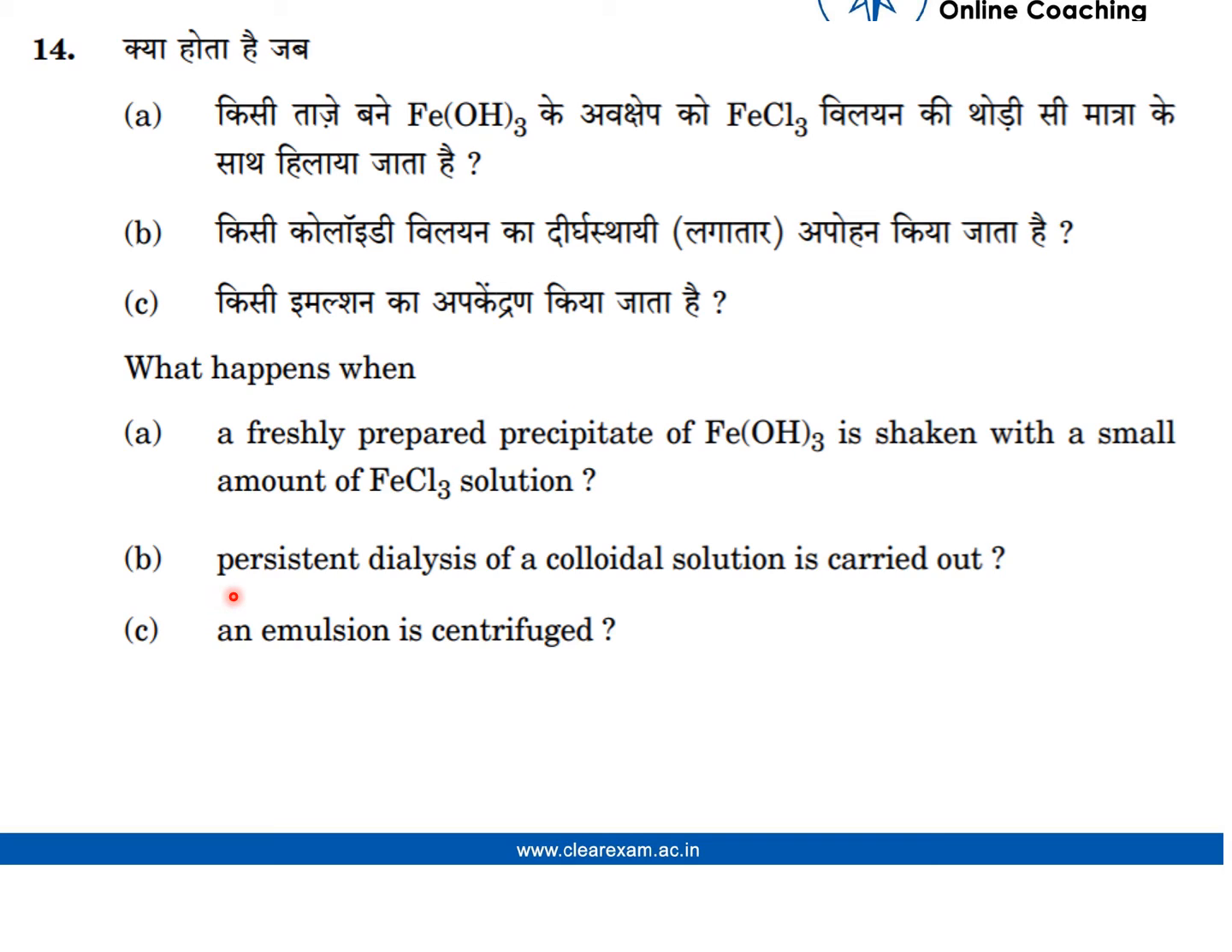On the second part, persistent dialysis of a colloidal solution is carried out. So the stability of a colloidal solution is due to the presence of a small amount of the electrolyte. On persistent dialysis, the electrolyte is completely removed. As a result, the colloidal solution becomes unstable and gets coagulated.